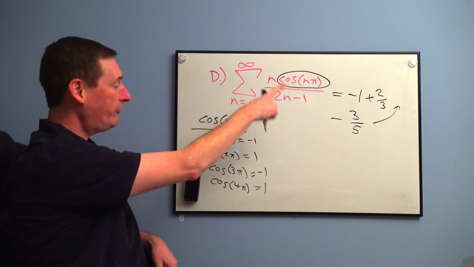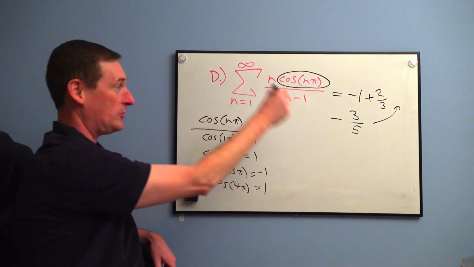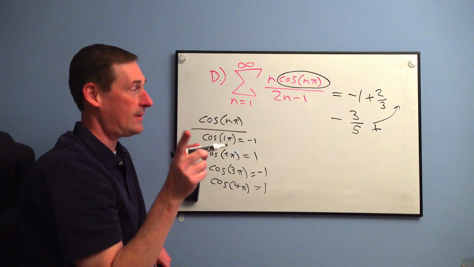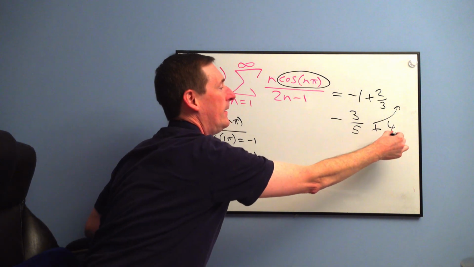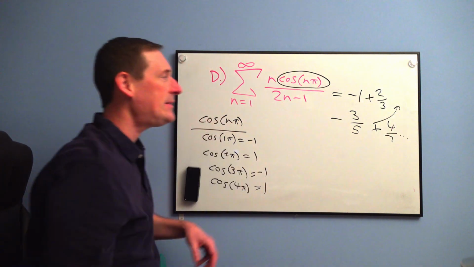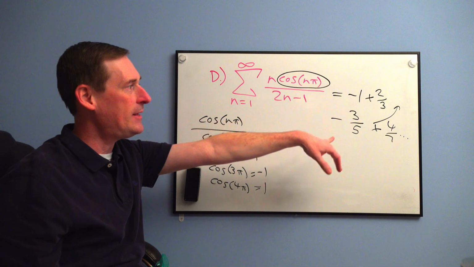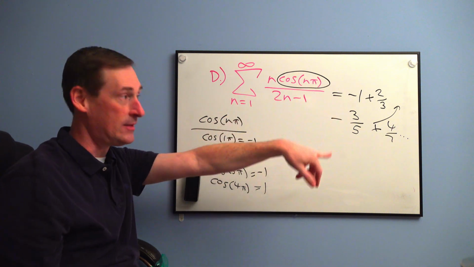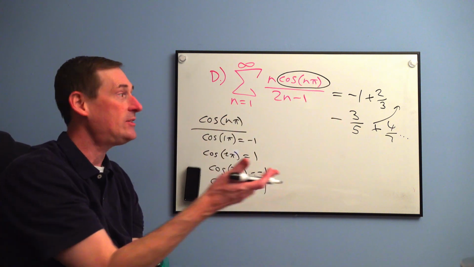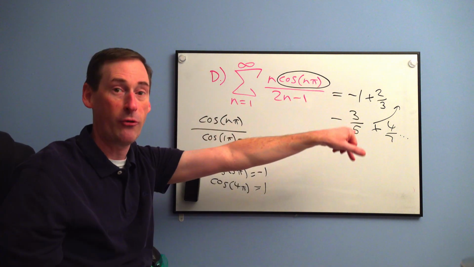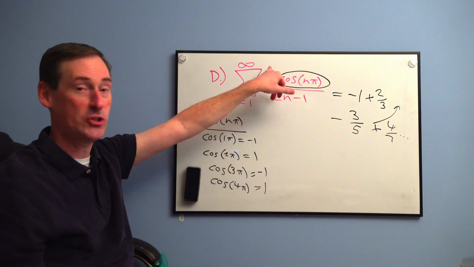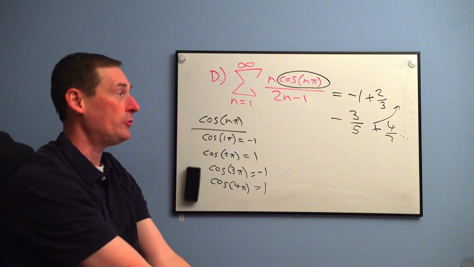And then when you plug in the fourth term, you get a positive on the cosine. So you get a plus. And then when we plug in 4, we get 4 over what? 7? All right. And then... You see how these things always come in patterns? You see the denominator is going 3, 5, 7, 9, 11, etc. Okay, these things always come in patterns. Always. Look at the numerator. 2, 3, 4, 5, 6, 7, 8, 9, 10, because it's just n. All right. So you'll see patterns.